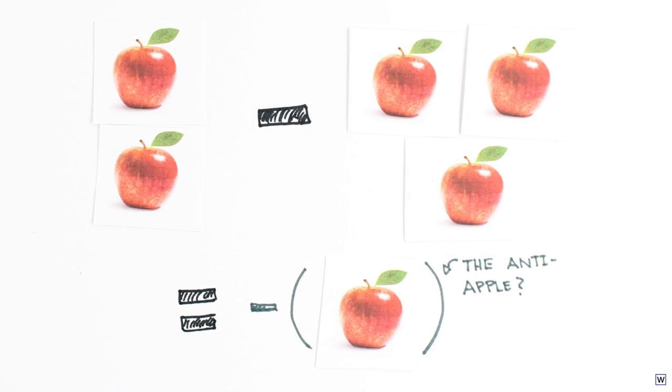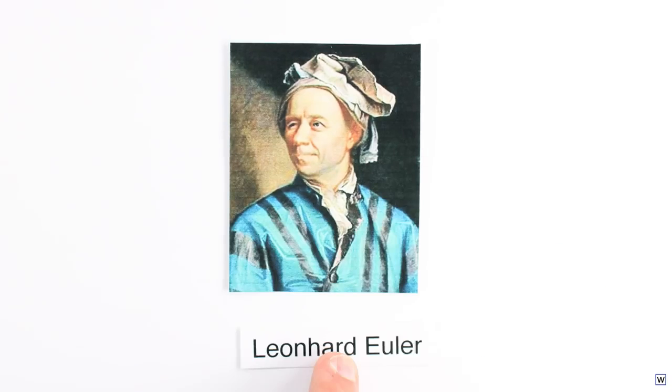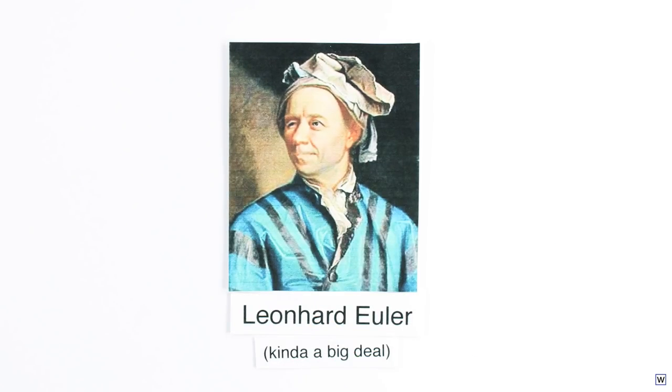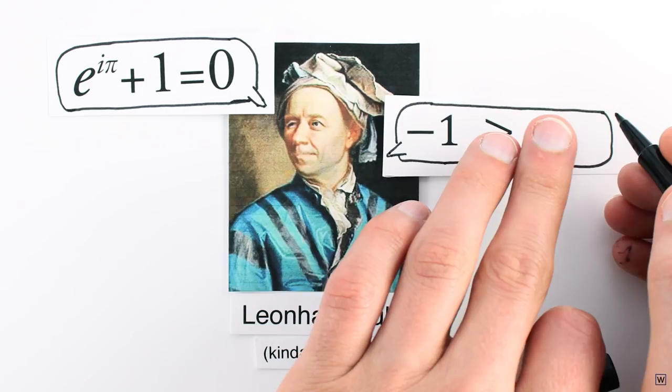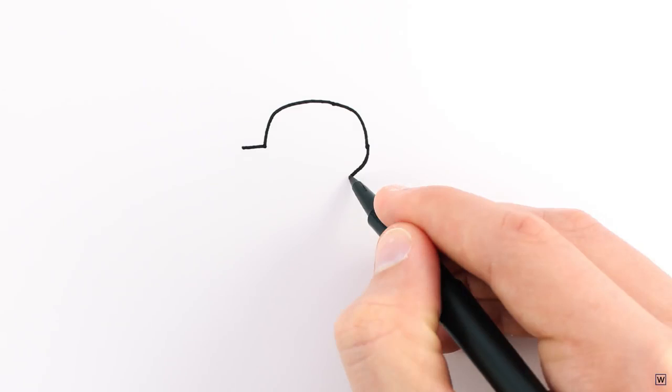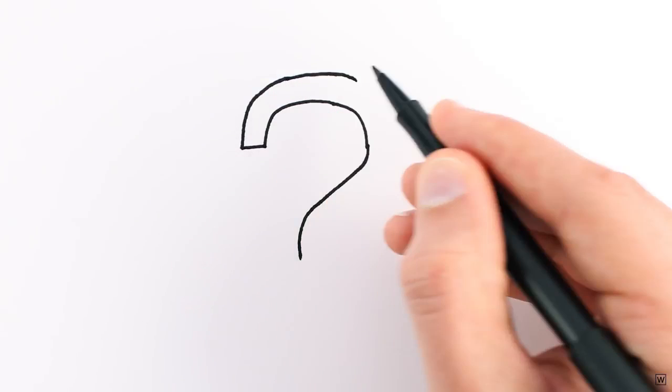Even the brilliant mathematicians of the 18th century, such as Euler, didn't really know what to do with negatives. He at one point wrote that negatives were greater than infinity. So it's fair to say that negative and imaginary numbers raise lots of very good, very valid questions.